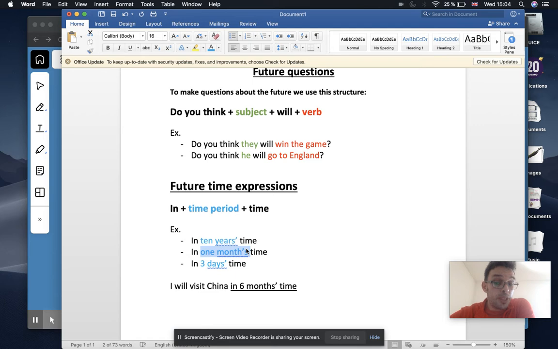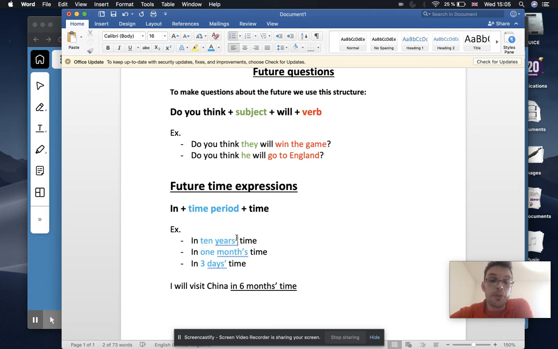Okay, now the reason for this is because if it's singular, right? So here, because it's 1 month, right? If it's singular, it's kind of the same rule as possessives. Then we put apostrophe and then an S, right? So 1 month, because it's only one, is singular, right? If it's plural, so more than one, okay? So here we have 10 years. It doesn't matter if it's years, days, or months, right? So in 10 years time, because it's 10 years, so it's more than one, so it's plural.